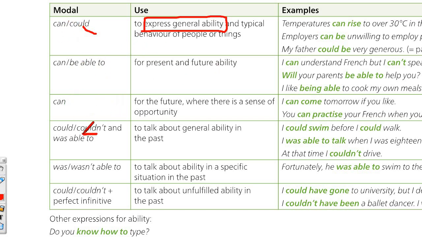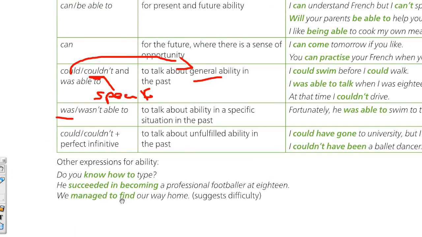And then couldn't can be for general ability, but couldn't can also be for specific. However, could is only for general ability. You can't use could for something specific. In that case, you have to use I was able to, or I managed to do it, succeeded in doing it. Manage normally suggests difficulty.